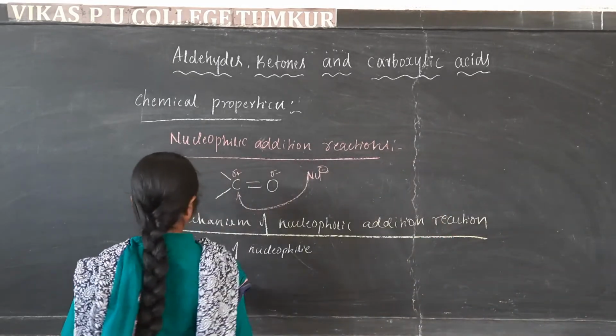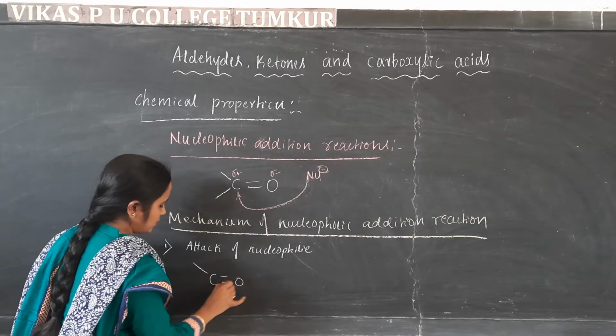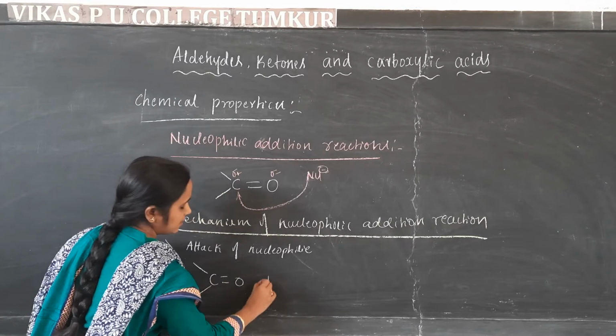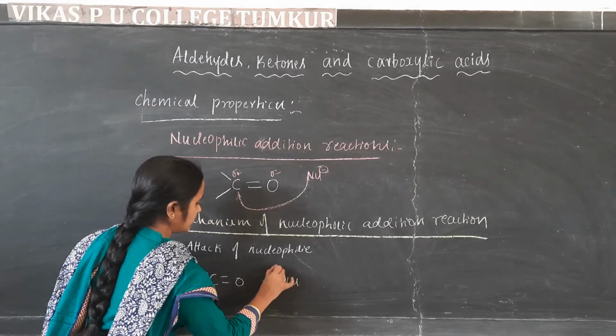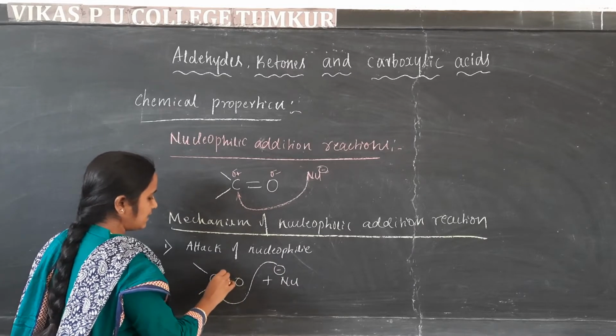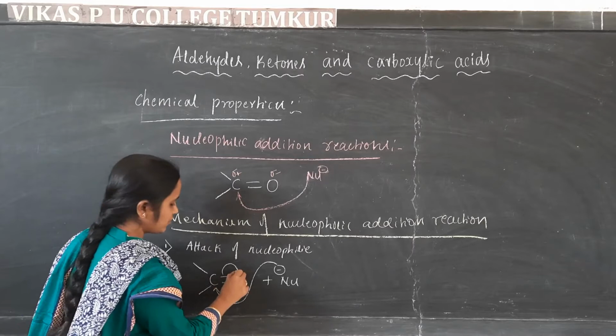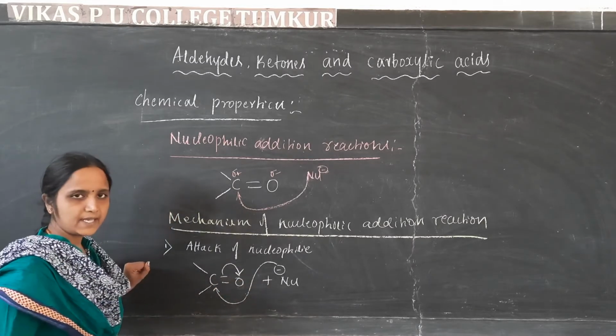When the nucleophile attacks the carbon, the pi pair of electrons of the bond shifts towards the oxygen atom.